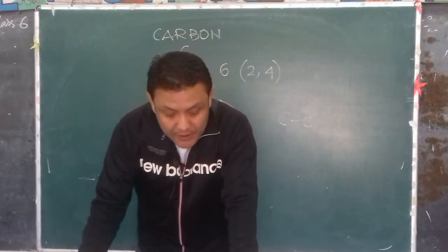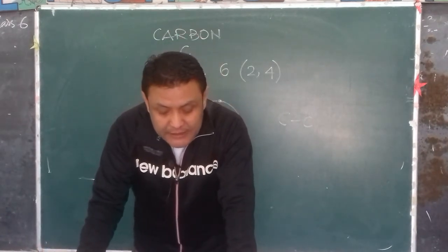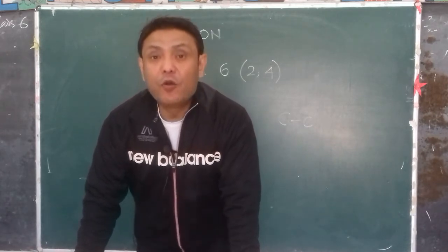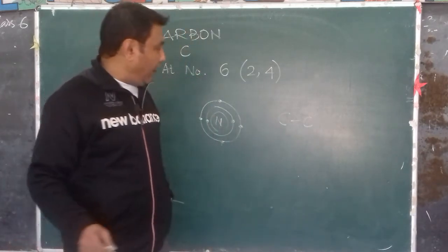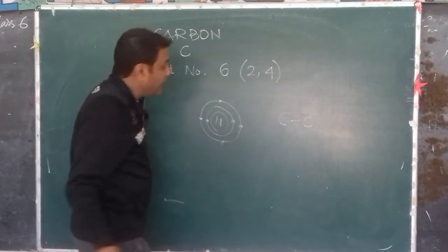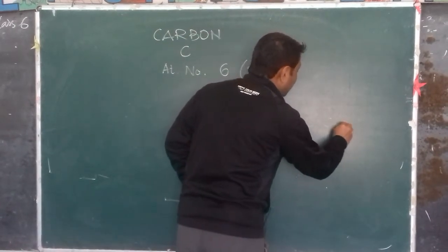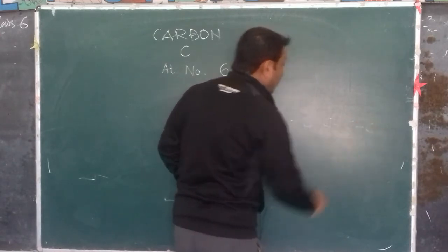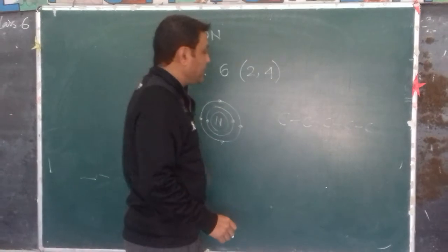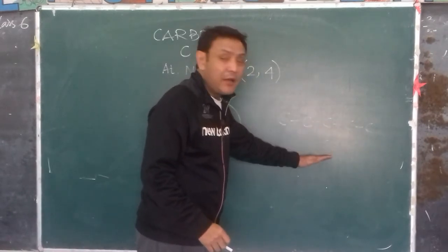Therefore carbon undergoes self-linking and forms straight, branched and closed structures. So it forms a long chain of identical atoms, or it will form a branched chain. This is the single chain, and this is called the branched chain.